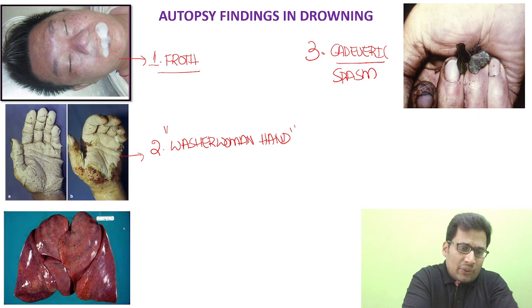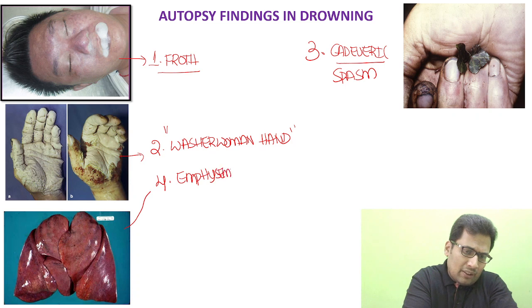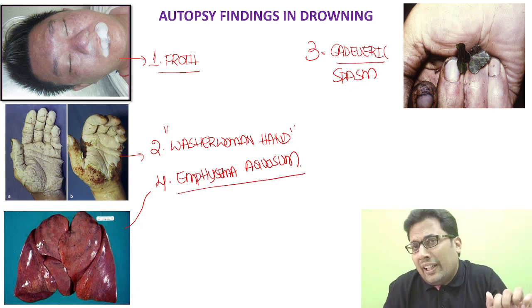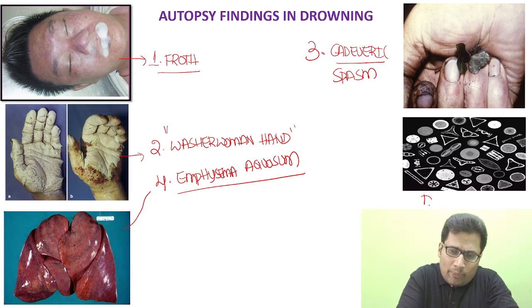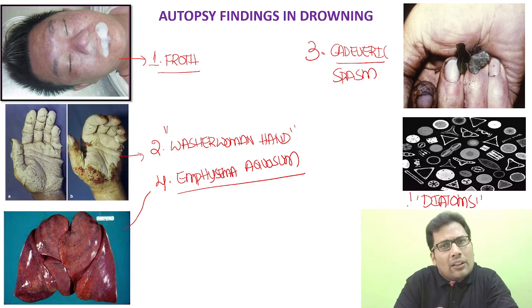Then look at this, the emphysema aquosum, which is also a finding in conscious drowning. Diatoms, very commonly asked. It can be asked in the upcoming exam. Please go through this in detail.